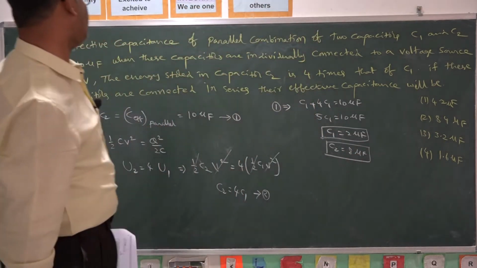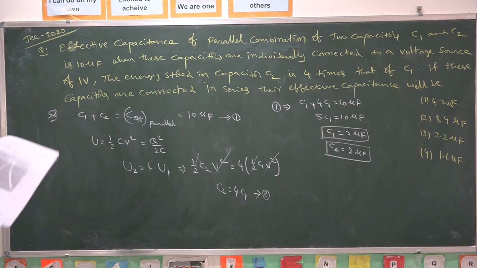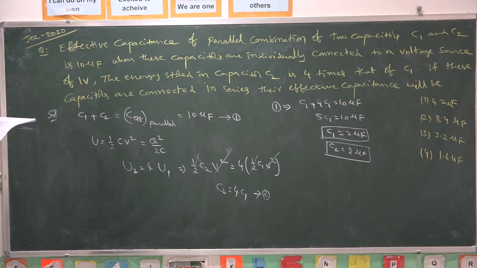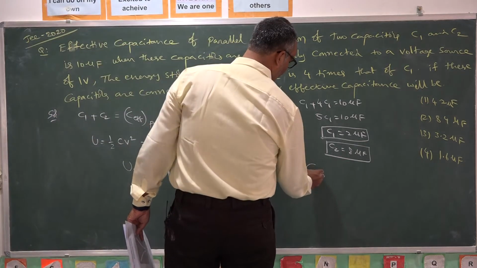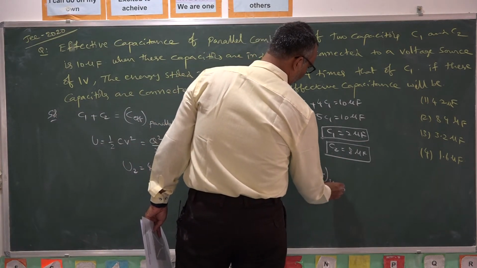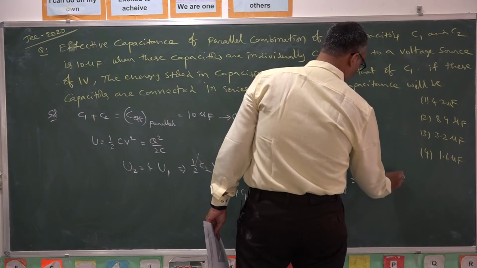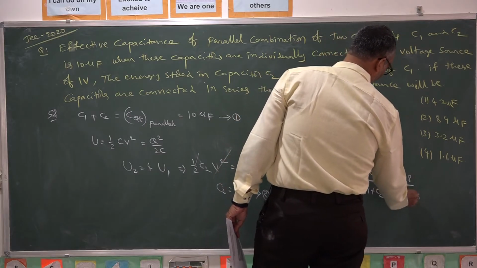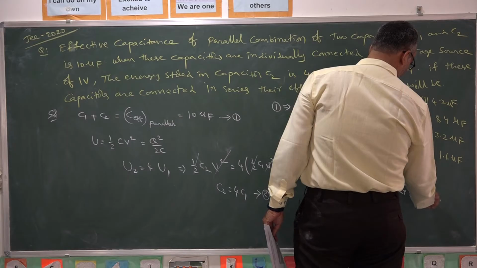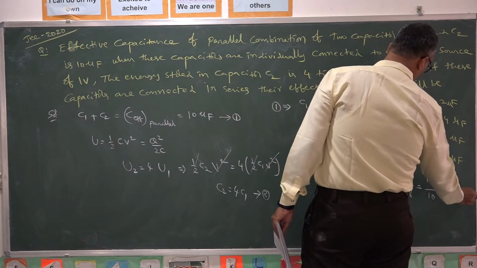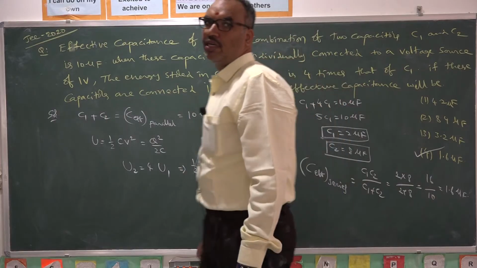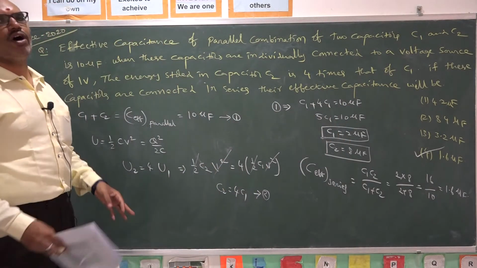Now they are connected in series. In series, C effective in series combination is given by C1 C2 by C1 plus C2. So 2 into 8 by 2 plus 8, that is 16 by 10, 1.6 microfarad. This is the answer. In this question, we revised 3 formulae.